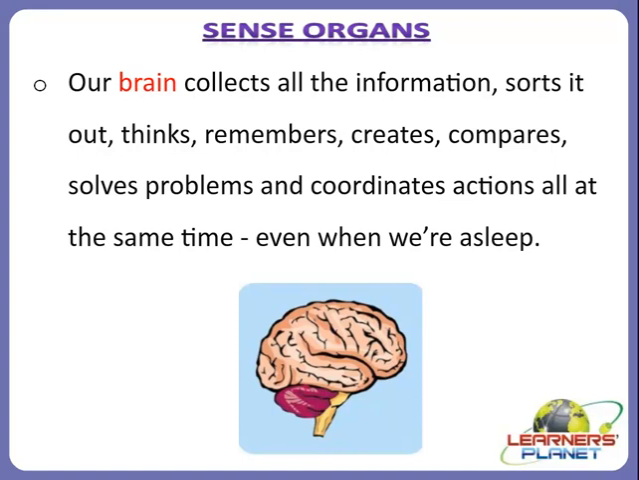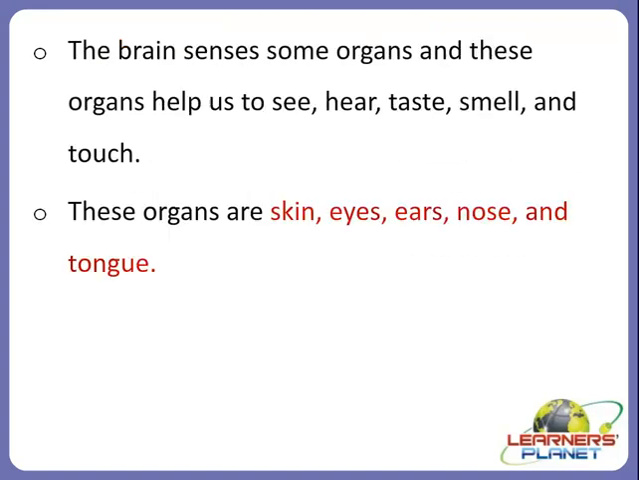So how do all such processes occur in the brain? It is all because of our sense organs, right? So let us discuss sense organs. These organs help us to see, hear, taste, smell and touch. And these organs are skin, eyes, ears, nose and tongue. So let us discuss each of the sense organs in detail.